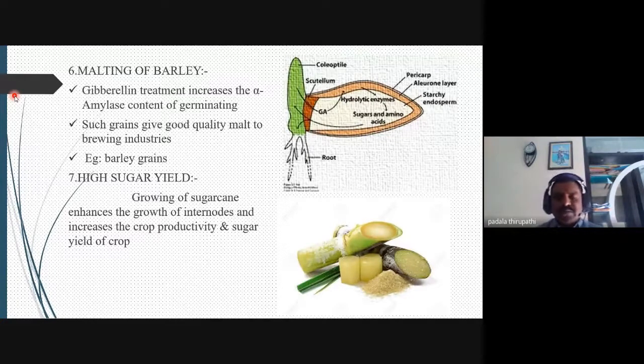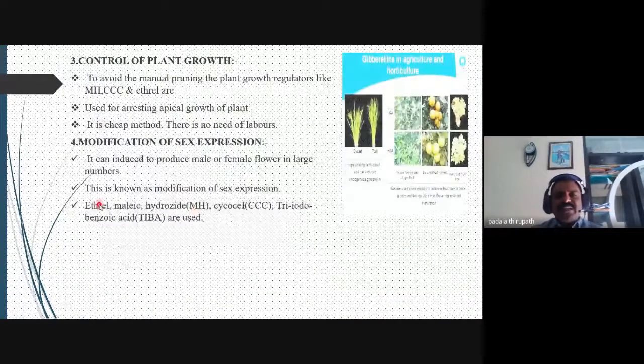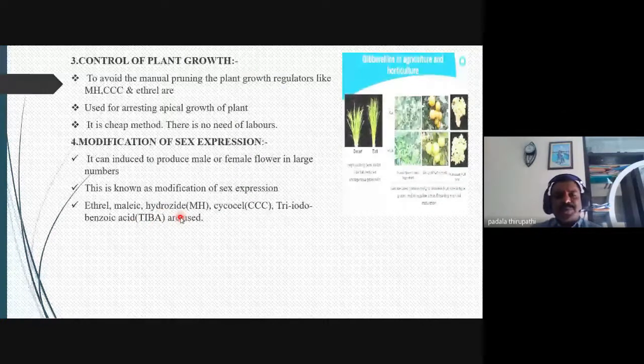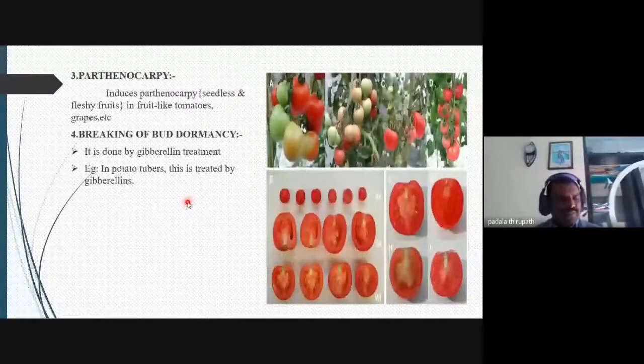The chemicals related to this are maleic hydrazide, ethyl, cycocel, and triiodobenzoic acid. These chemicals are applied externally for commercial purposes. Do you agree or not? Also, for commercial purposes, parthenocarpy, that is seedless fruit, is very important. That is a very important physiological function of gibberellic acid.